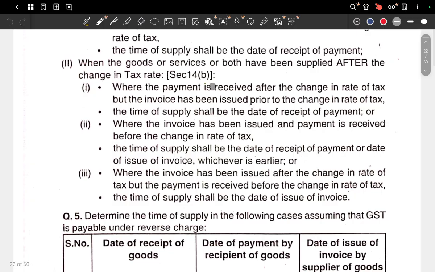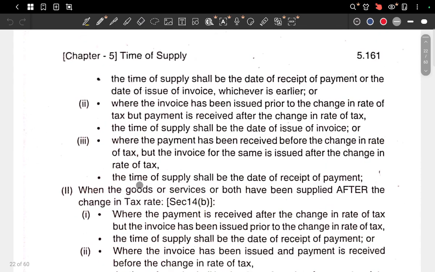It said no: the invoice and the supply of goods are after the change in rate of tax, so you can't question that. The date of issue of invoice will be the time of supply, so the new rate applies. So this is the change in rate of tax, section 14, completely explained.